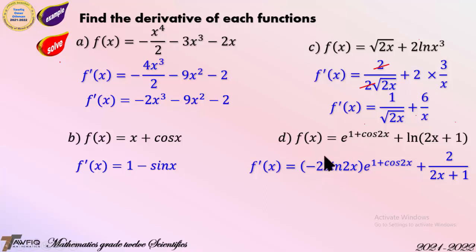Then the derivative of 2x is 2, and the derivative of cosine is minus sine 2x. Write this function e to the power 1 plus cosine 2x as it is. Then plus the derivative of 2x plus 1, which is 2, over 2x plus 1.